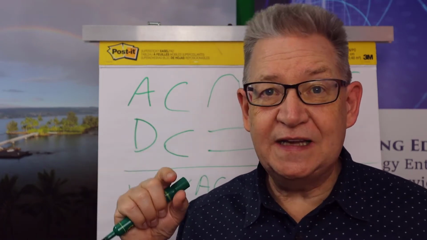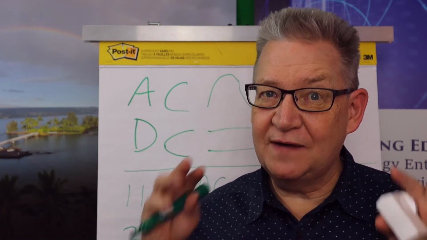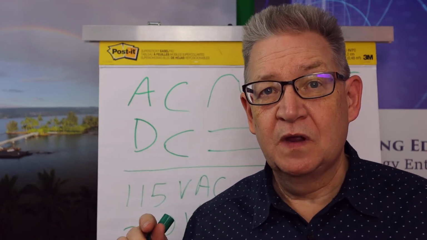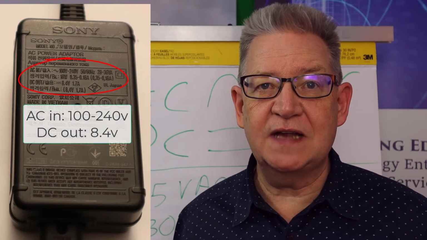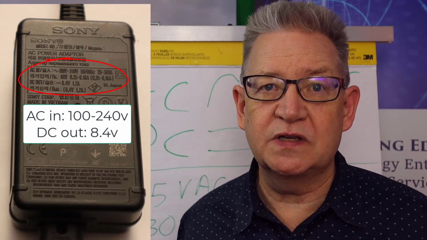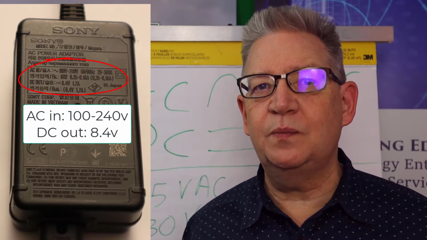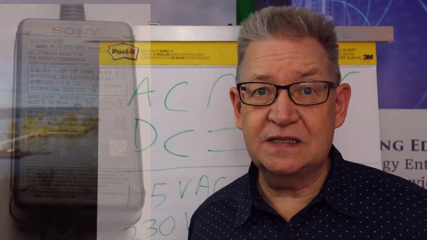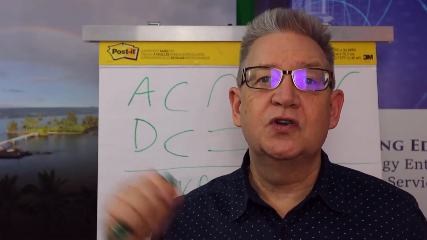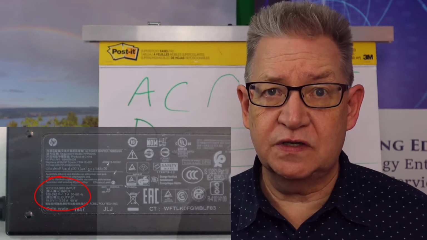Now, really small voltage DC things are usually smarter than that. So I've taken a couple of pictures I want to show you that, for example, with the Sony camera, it takes a variety of voltages and it has a standard output. So whether you plug it in in Europe or the United States, either one, it's going to be safe to go ahead and plug the other end into your camera. And the reason is that it does the conversion to the correct DC voltage. Most of your laptops will also make this conversion, okay?